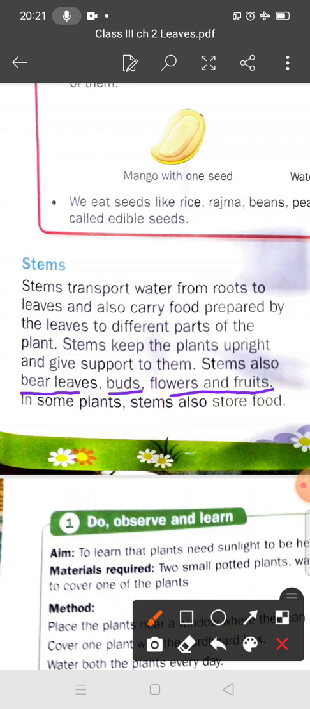Different plants have different types of stems. If we talk about trees, for example neem and shisham, they have a hard, thick, woody stem. And the hard woody stem of a tree is called a trunk. So the stem of a tree is called a trunk. And the function of this trunk is that it keeps the tree upright. Have you seen a mango tree? The stem of the mango tree is called a trunk. Why? Because it is very hard, thick and woody.